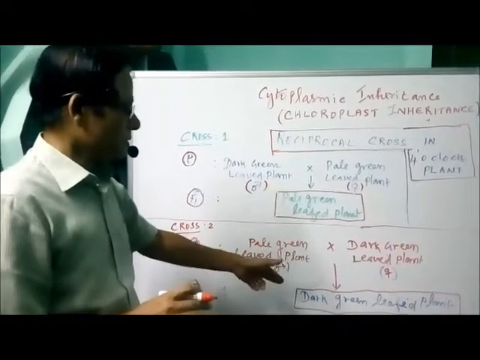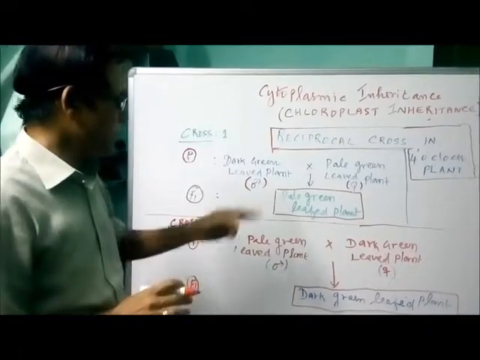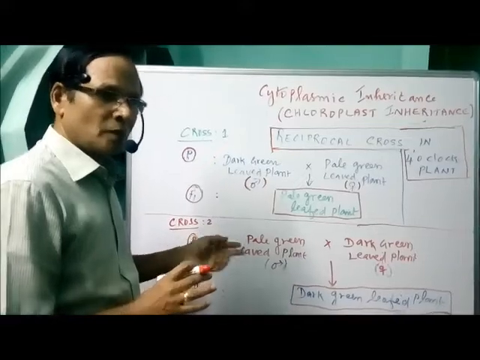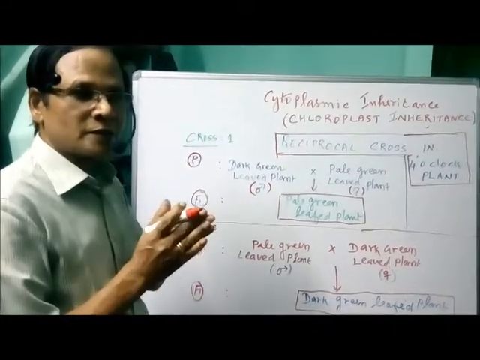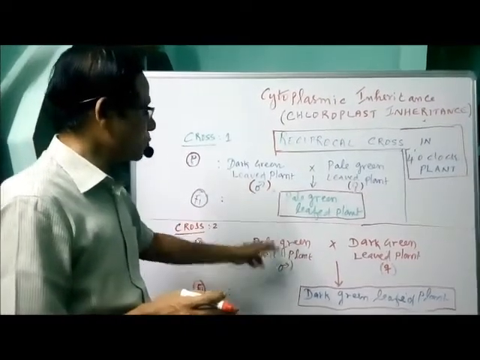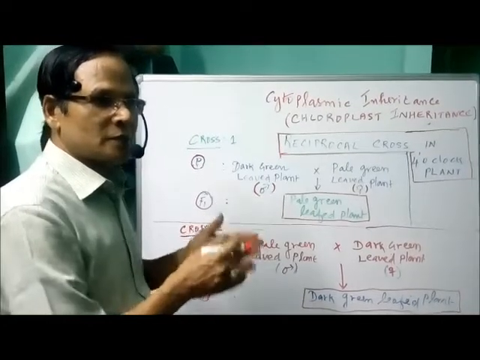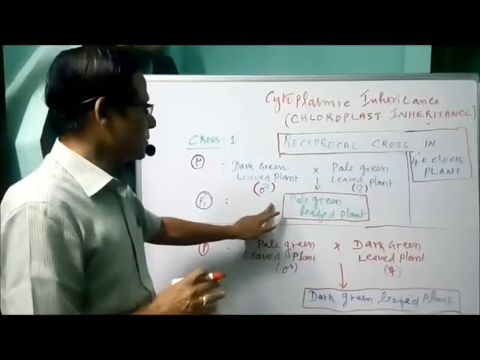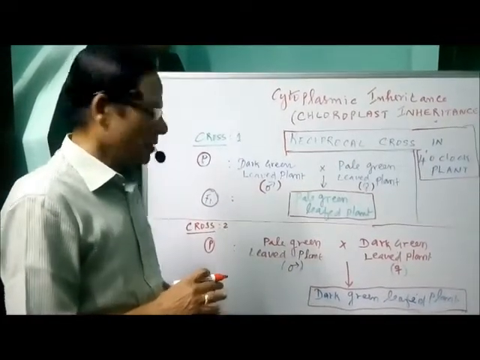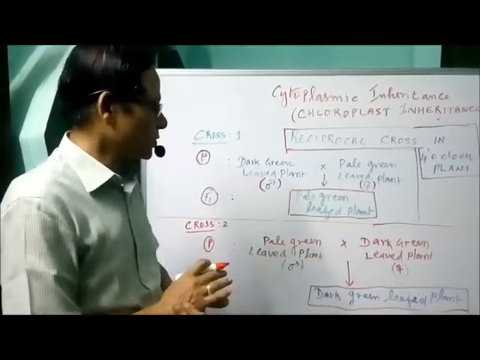So in both the crosses, you see that there is a difference in the reciprocal cross. In the case of the Mendelian principle, if you are doing the reciprocal cross, when the sex is reversed, you can get only one type. But here, when you are doing the reciprocal crosses, in both ways, when sex is reversed, in one case we are getting pale green leafed plants where the female parent is pale green. In another case, we are getting dark green leafed plants where the female parent is dark green.